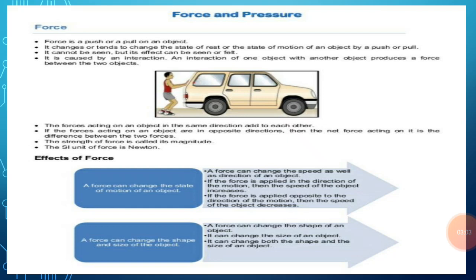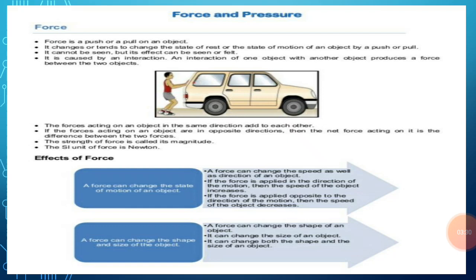So force mainly occurs due to the interaction between two objects. In other words, force arises due to the interaction between two objects, and at least two objects must interact with each other for the force to come into play. If there is no interaction between the two objects, then no force shows its effect. This will be clear to you with the help of this example.